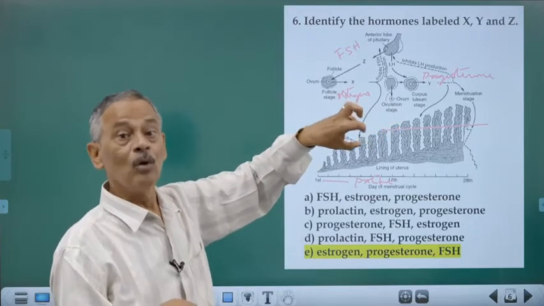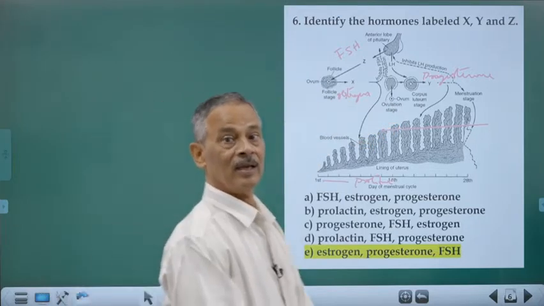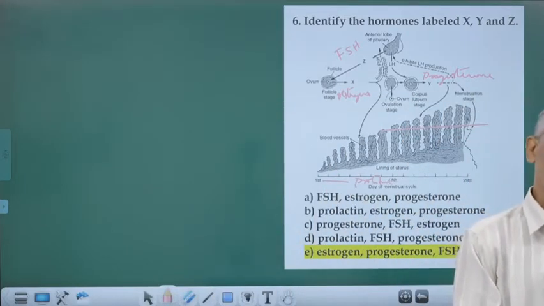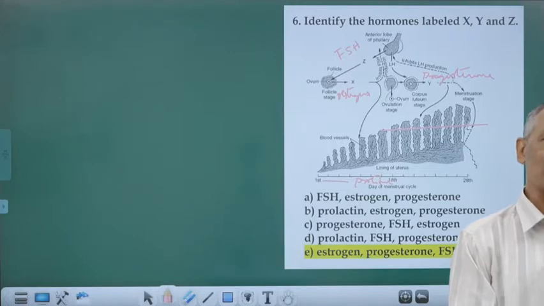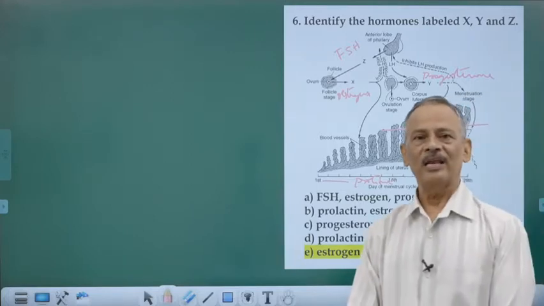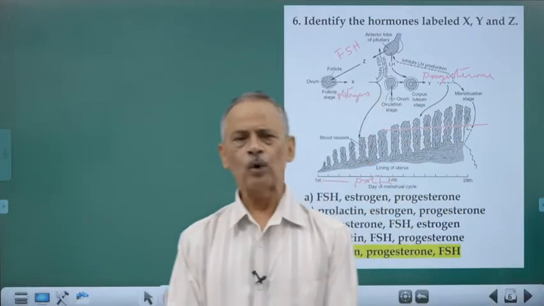Okay, now that implanted blastocyst, which has the outermost layer called the trophoblast layer, starts producing small microvilli-like structures called chorionic villi.